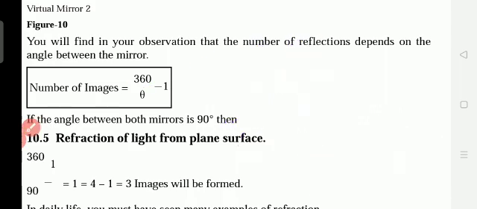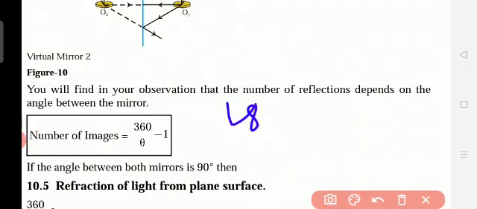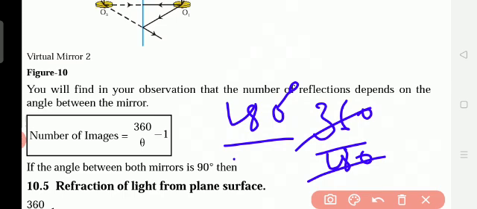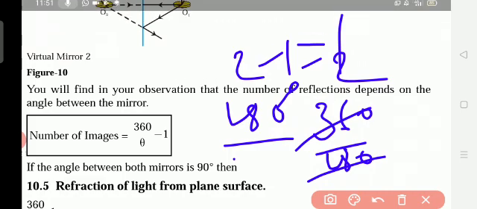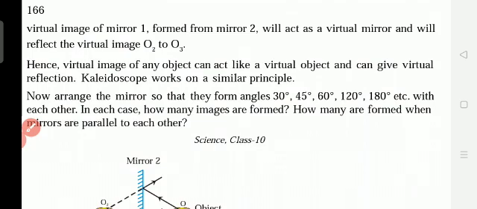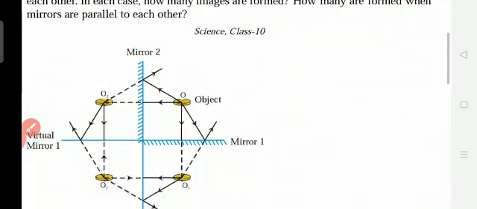Like this, if we keep the mirrors at 180 degrees, how many images does it form? 360 by 180, how many times is it? 2 times. So 2 minus 1 is equal to 1. So only one image it can form. Like this, whatever angle we keep the two mirrors at, that many images it can form.